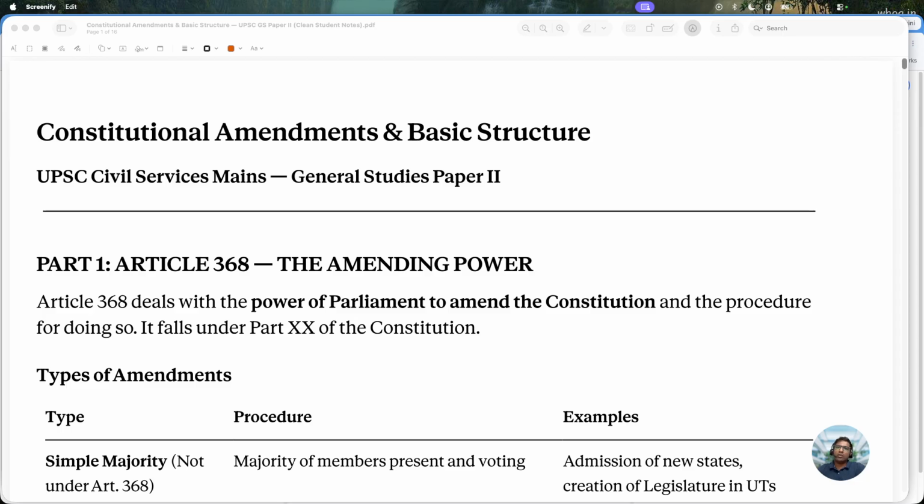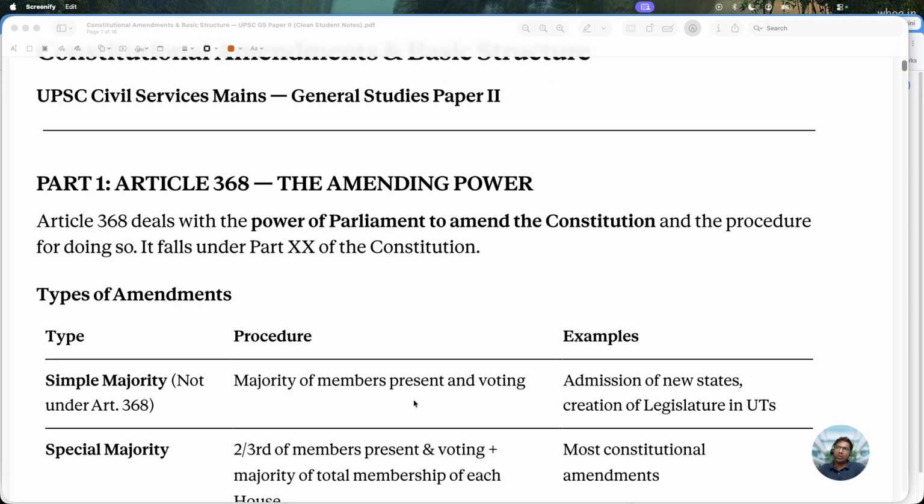Let's start by understanding Article 368. The amending power of the constitution lies in this article. So what is Article 368? Article 368 deals with the power of Parliament to amend the constitution and the procedure for doing so. It falls under Part 20 of the constitution.